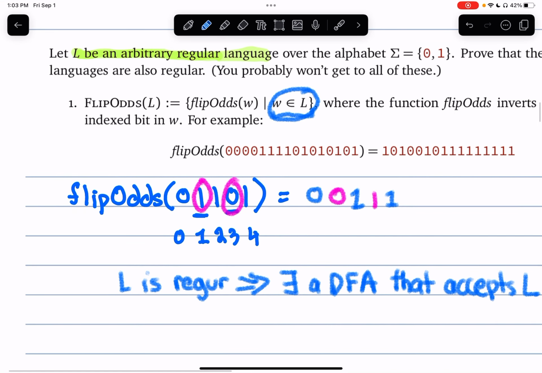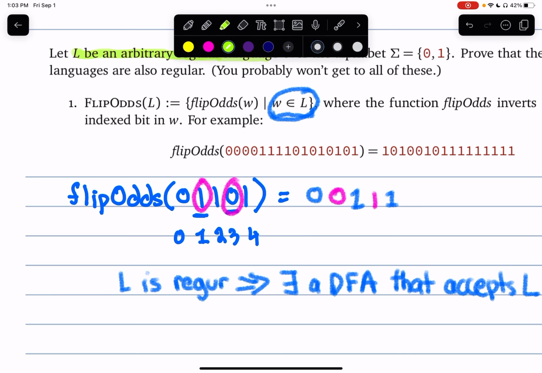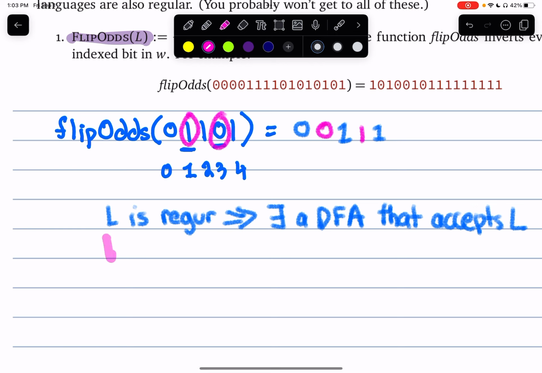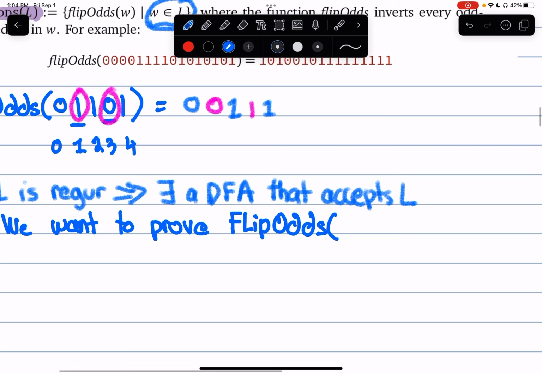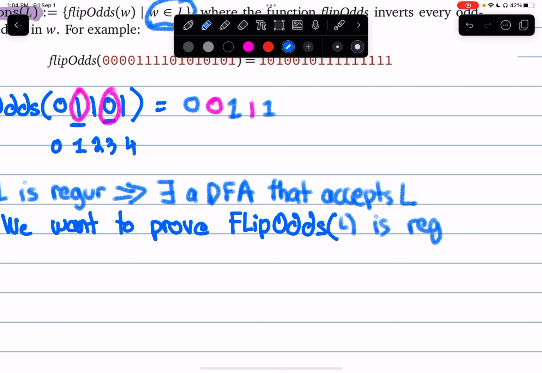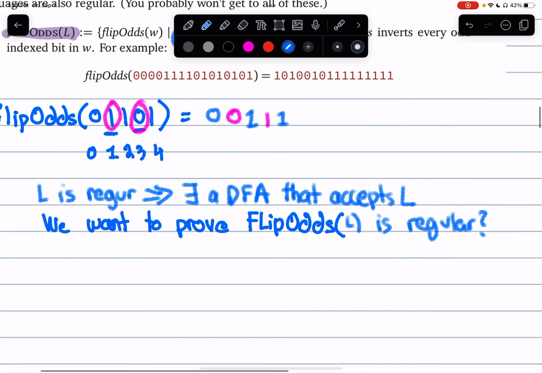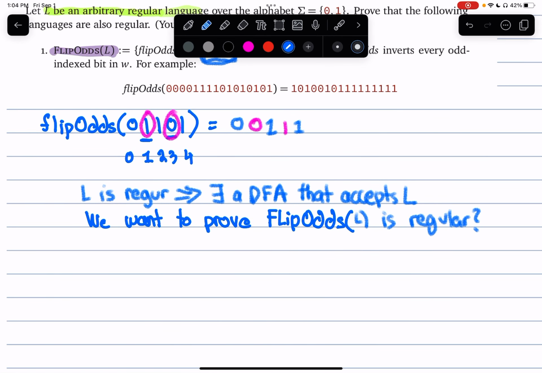Okay, well now the question is asking us to prove that this language flip odds L is also regular. So we want to prove flip odds, which is a function applied to all of the strings in the language L, is regular. So how do we do that? What are the ways to show that a language is regular?